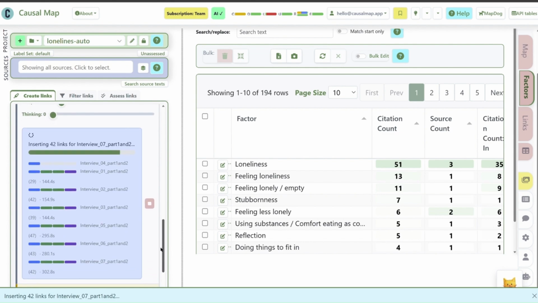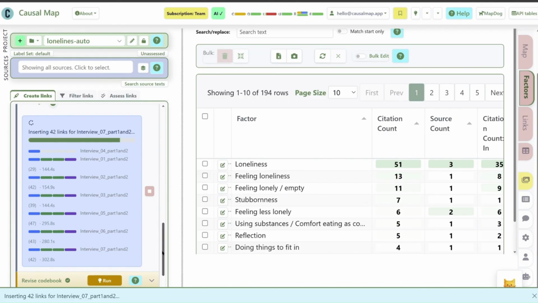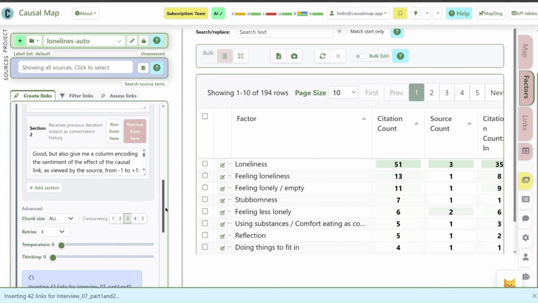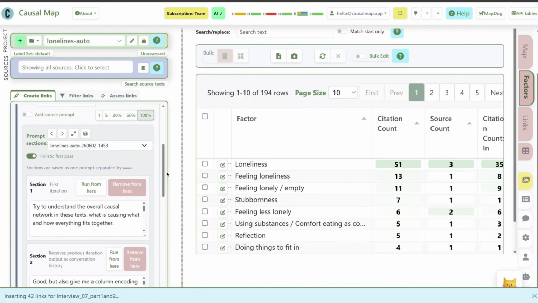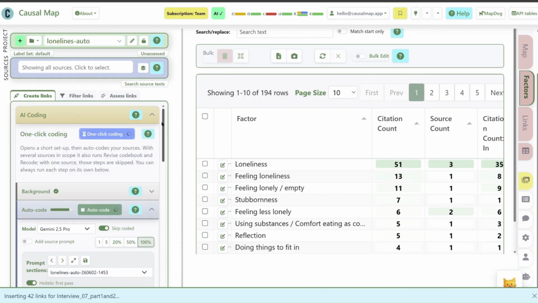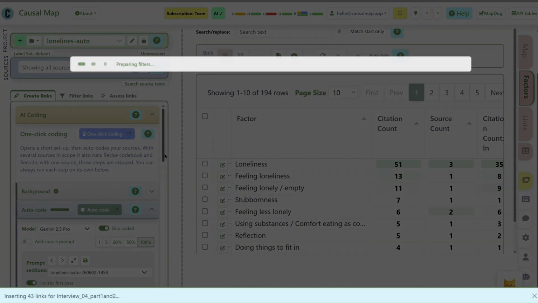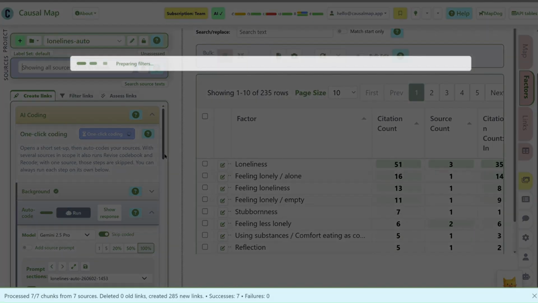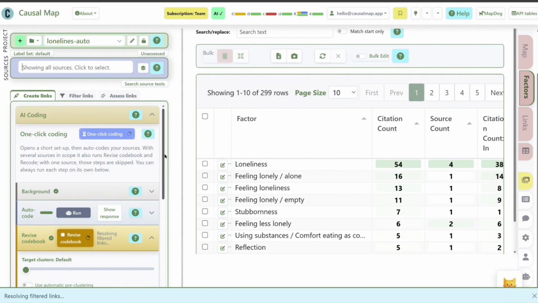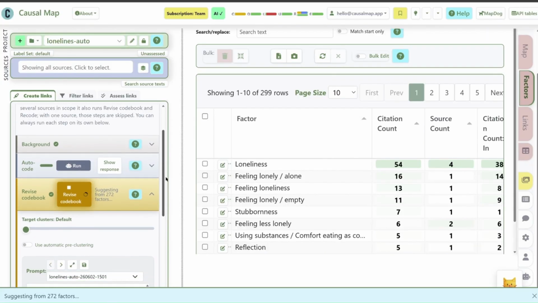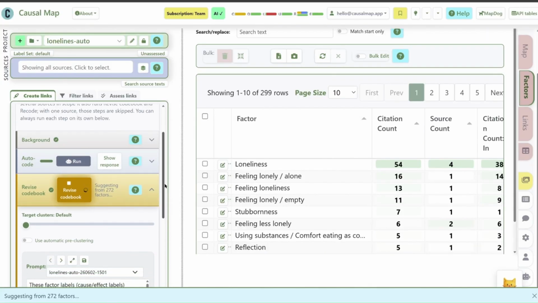So you don't have to use the one-click coding. The one-click coding button is right up here at the top. You didn't have to do that. You could just have clicked the individual pieces and done it step by step. So we could have done, rather than clicking the one-click coding, we could have just clicked AutoCode and then Revise Codebook. But you see it's automatically itself gone on to the Revise Codebook phase.